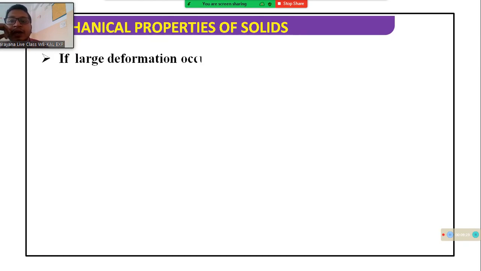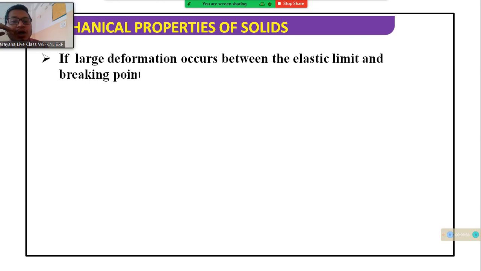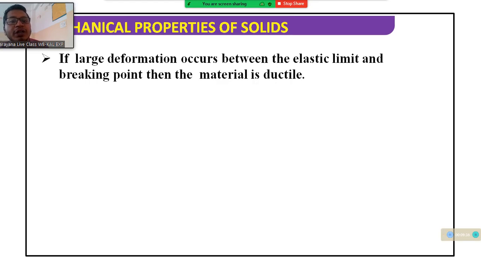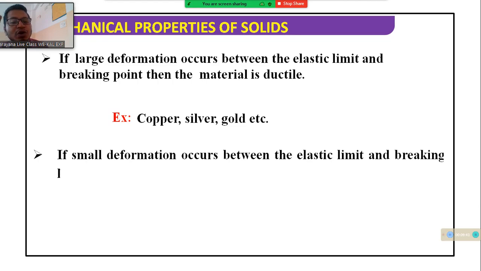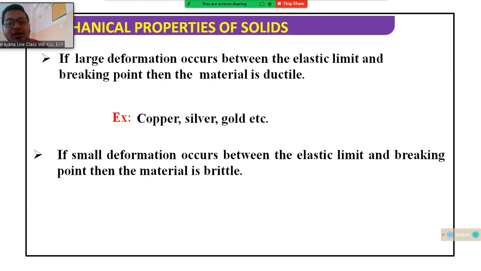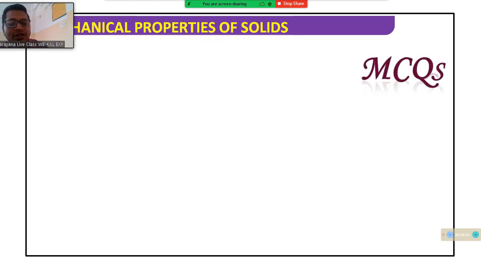Next, if a large deforming force occurs between the elastic limit and breaking point, the material is ductile. Example: copper, silver, gold, etc. If a small deforming force occurs between the elastic limit and breaking point, the material is brittle. That is glass, etc.